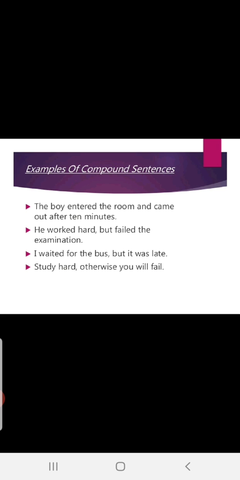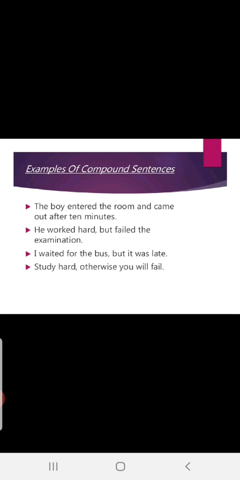Study hard means if you don't study. Otherwise means if you don't do that. Okay, study hard. Otherwise, or. Let me take or here. You can use or also. Or, otherwise, they give the same meaning. Okay, I know otherwise is not in FANBOYS, but otherwise is also a conjunction.